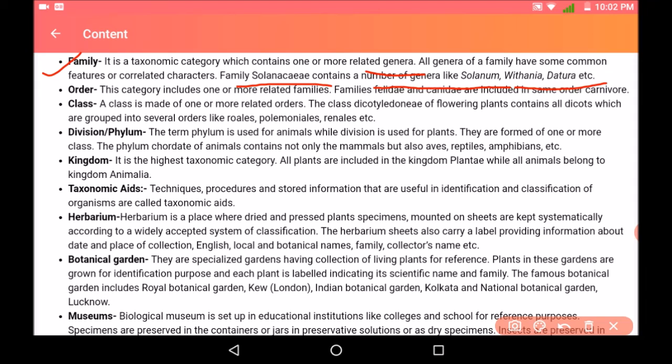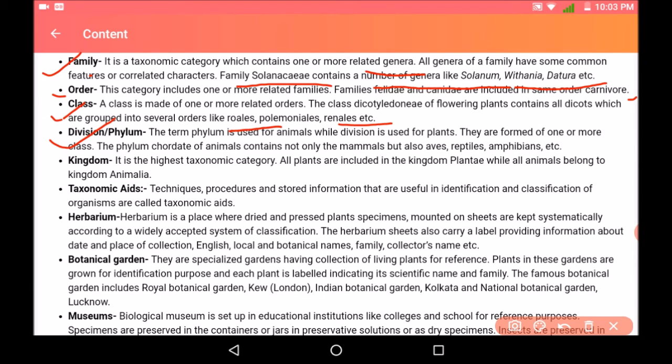Now after family comes the order. This category includes one or more related families. Like in the case of carnivores. Next is class. A class is made of one or more related orders. The class Dicotyledonae of flowering plants contains all the dicots, which are grouped in several orders like Rosales, Ranales, etc. So in the case of a particular class, different orders are there.